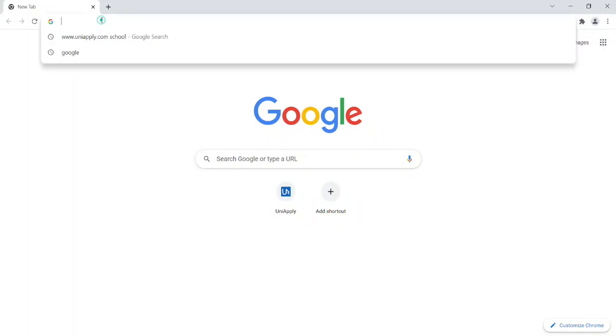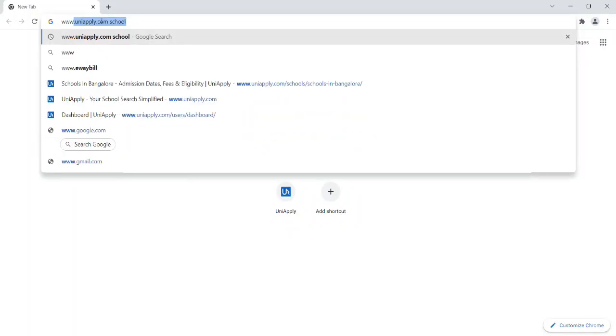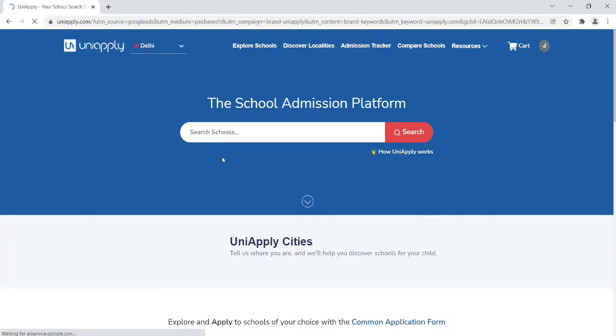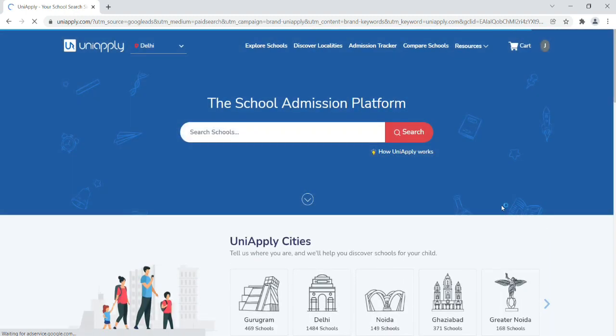Go to your favorite browser and type www.uniapply.com. Let's click on this link and this will redirect you to the home page of UniApply. Now if you are a first time user, there will be a pop-up that will ask you to either sign in or sign up on the page. Since I have an account, you see my credentials are visible here on the top right corner.